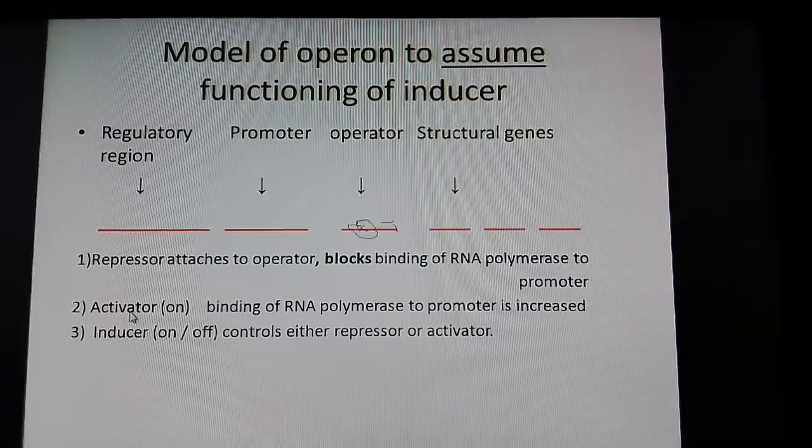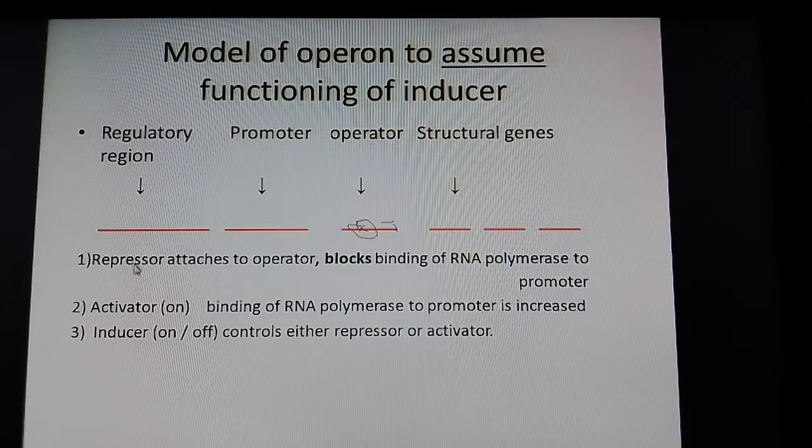And then the activator, that is also a substance from the regulatory region which is antagonistic to the repressor. That is, the activator will be increasing the binding of RNA polymerase to the promoter region, and at the same time the repressor will be released out of the operator region, and the efficiency of the promoter to stimulate structural genes will be increased.